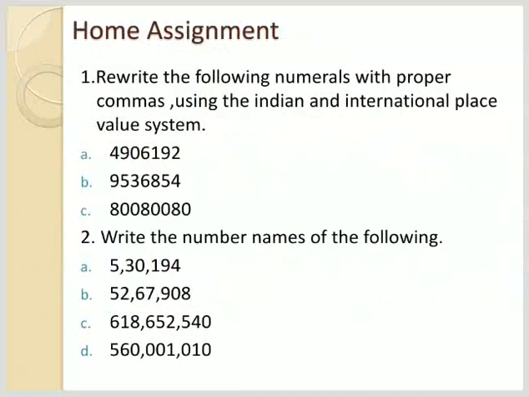Now this is your home assignment. This is a warm-up exercise for you. Try to solve as many questions as you can. You can take numbers from newspaper, from anywhere, the old maths book, the new book if you have. You can consider these questions, and what you have to do is rewrite the following numerals with proper commas using the Indian and international place value system. So you have to put the commas according to both the systems and write their number names.